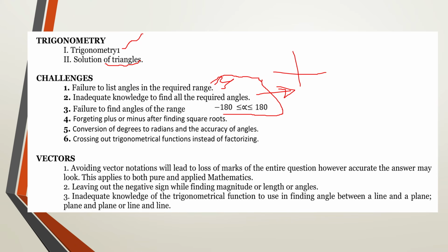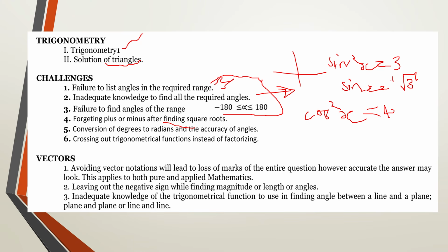Now the other one is going to be forgetting the plus or minus after finding the square roots. Now here, if you're having cos squared x equal to 4, or if you're having sin squared x equal to 3, when you're finding square roots, the moment you put a square root, we expect your answer to be plus or minus. So for variables that don't have direct square roots, you make sure that your answer is going to be plus or minus root of 3.